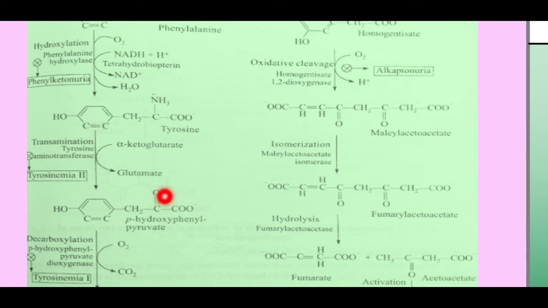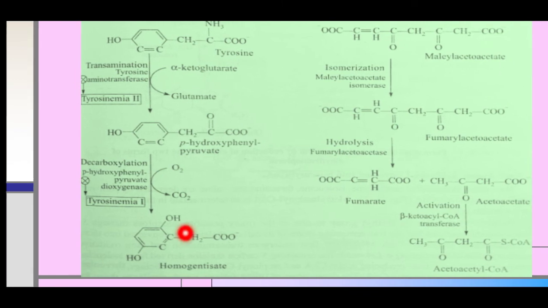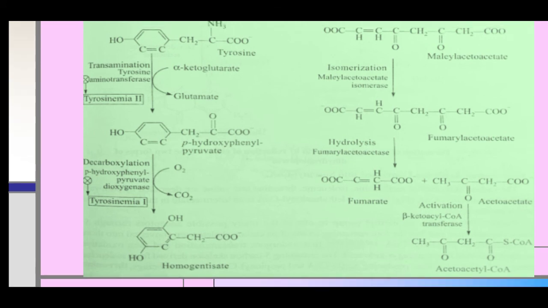The para-hydroxyphenylpyruvate then reacts with oxygen to produce homogentisate. In this reaction, a carbon atom is lost in the form of carbon dioxide, and a hydroxyl group is added to the phenyl ring to yield the homogentisate. The enzyme catalyzing this complex reaction is para-hydroxyphenylpyruvate hydroxylase. It is a dioxygenase enzyme because both atoms of oxygen become incorporated into the product.